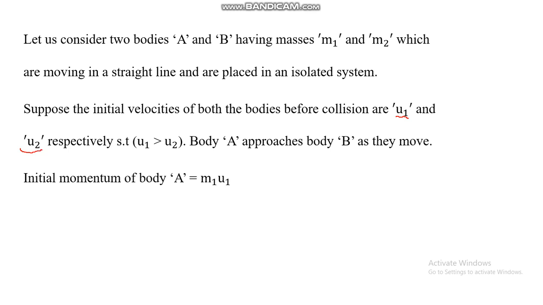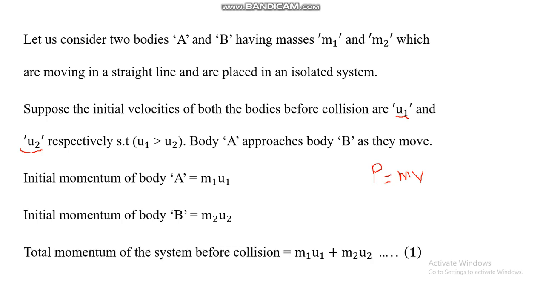The initial momentum of body A will be m1u1, and the initial momentum of body B will be m2u2. You have to remember the formula for momentum: P is equal to mv. For body A I have mass m1 and initial velocity u1, and for body B mass m2 and initial velocity u2. The total momentum of the system before collision will be m1u1 plus m2u2.